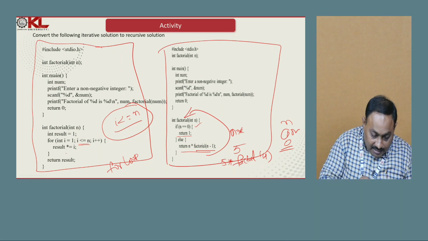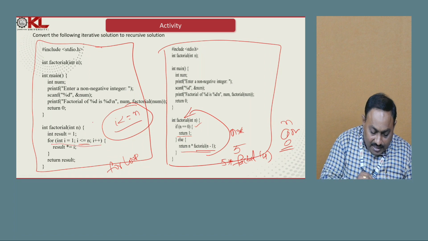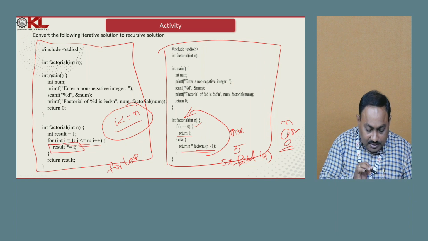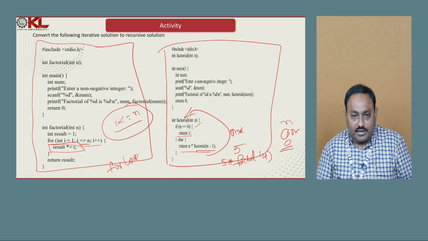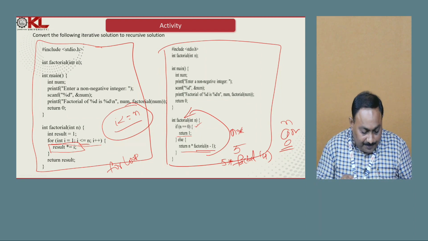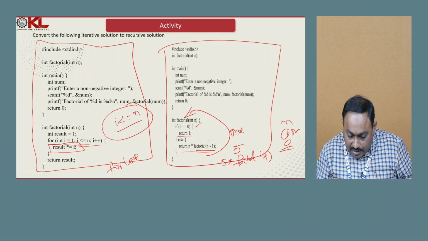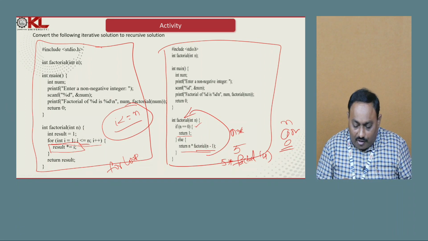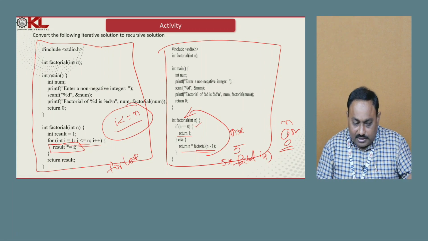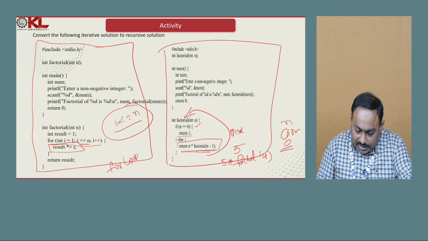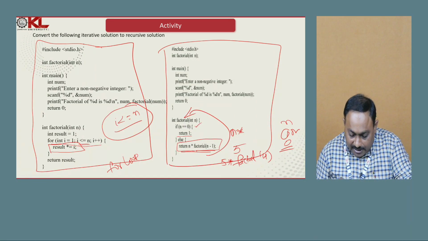Here in the iterative solution, we simply write the for loop and that will repetitively execute one statement, that is result equals result star i. It will give the final result. But here, based on this, I defined what is the base case. I defined which part I need to execute repetitively, recursively. That means I identified which operation we need to perform recursively, that is a multiplication operation that I placed here.